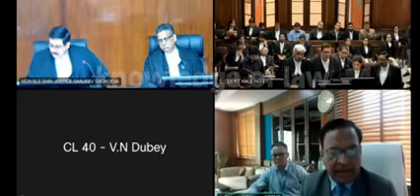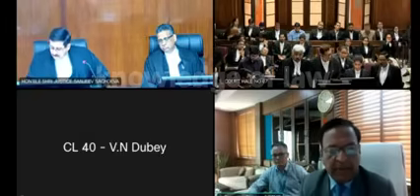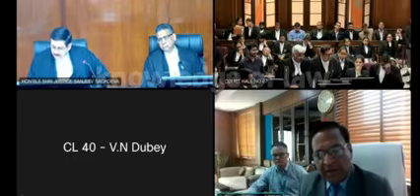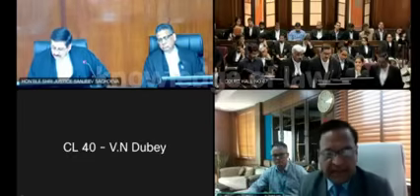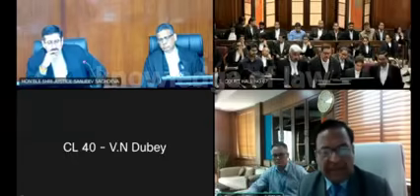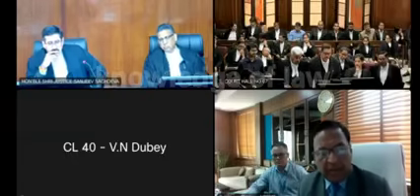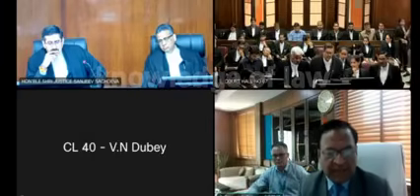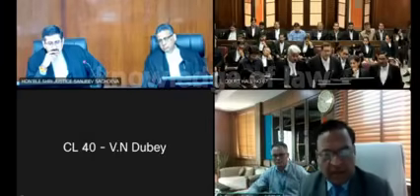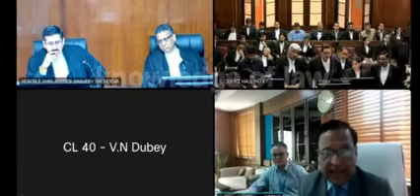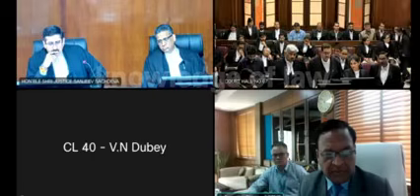There are 7 or 8. Using them, we generated the rank. It is also important to understand that the difficulty level of the 2 shifts was minimized by 3 criteria. Number 1, we prepared the question paper such that they are more or less of the same difficulty level. Number 2, the candidates were randomly allocated in both the shifts.